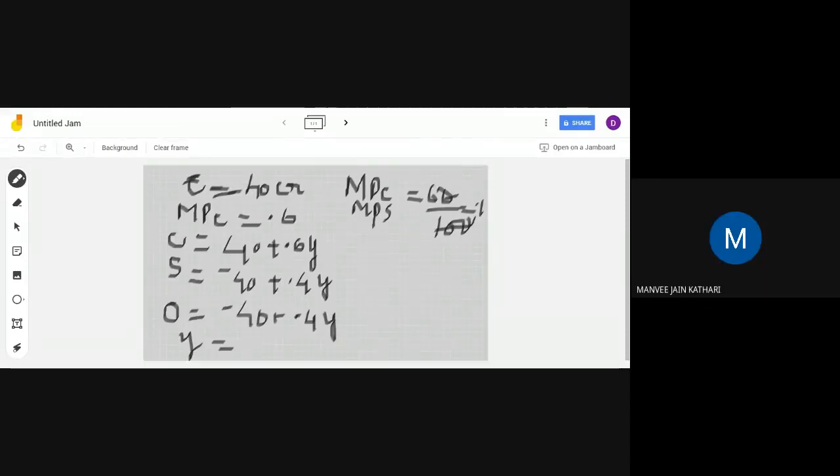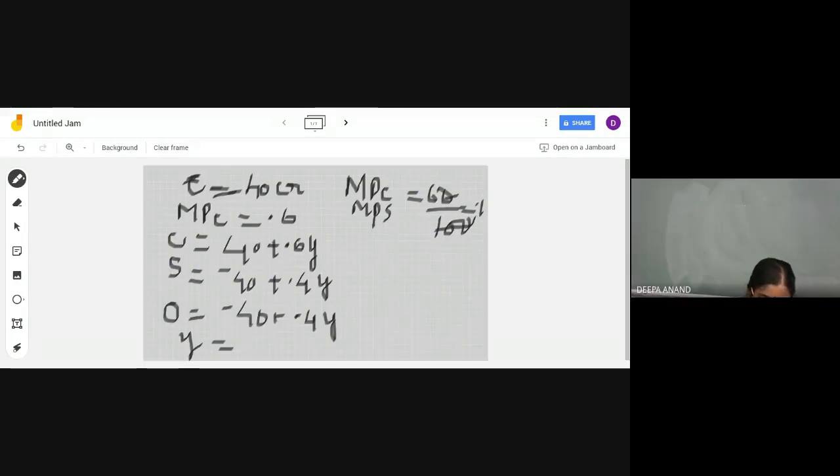Okay, 100 crore. So put 0.4y here. Take 40 here. Okay, so 0.4y is equal to 40. So y is equal to 40 upon 0.4. So this is the question.